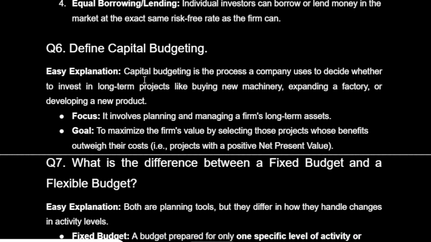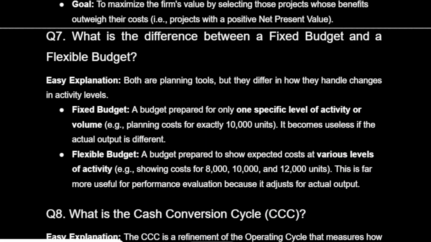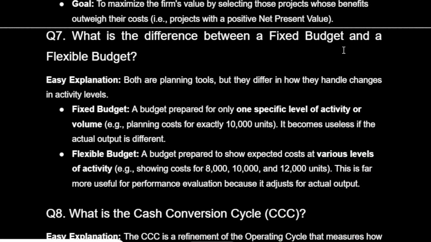Easy explanation. Capital budgeting is the process a company uses to decide whether to invest in long-term projects like buying new machinery, expanding a factory, or developing a new product. Focus: it involves planning and managing a firm's long-term assets. Goal: to maximize the firm's value by selecting those projects whose benefits outweigh their costs, i.e., projects with a positive net present value. Q7. What is the difference between a fixed budget and a flexible budget?